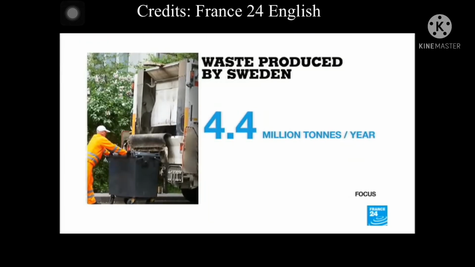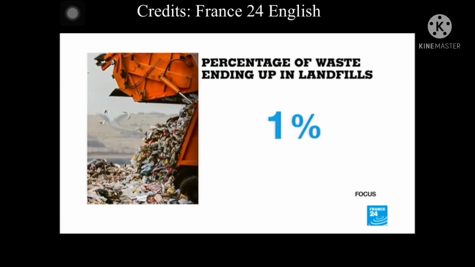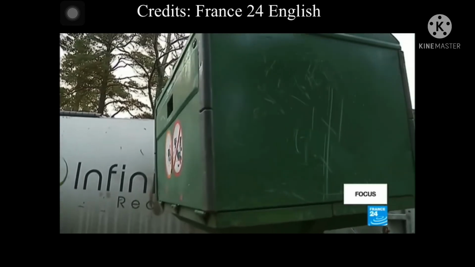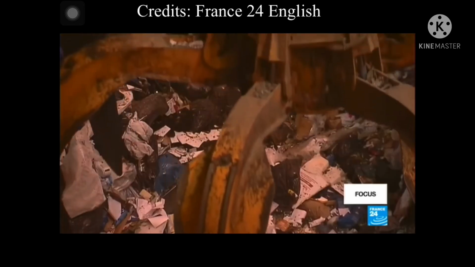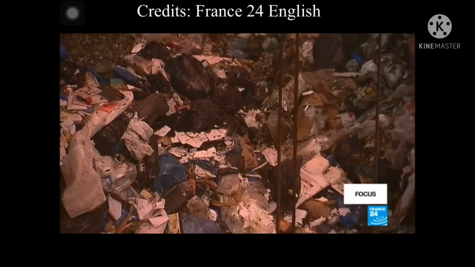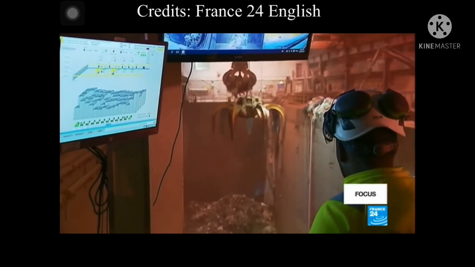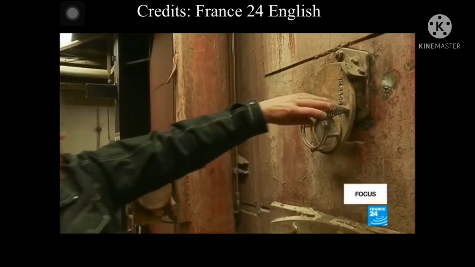Out of the 4.4 million tons of Swedish waste each year, just 1% is dumped in landfill. Anything that cannot be recycled is transported to power generation plants. From household rubbish to used packaging, in all, 750,000 tons of waste is treated each year. Huge pincers drop waste into incinerators that turn it into energy.